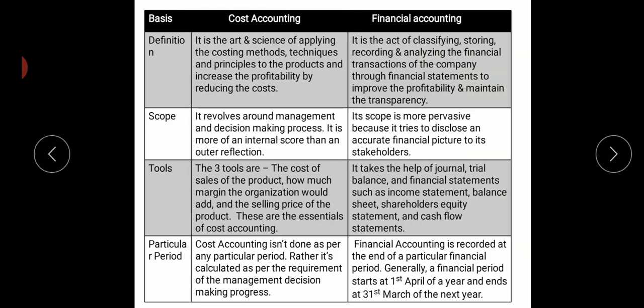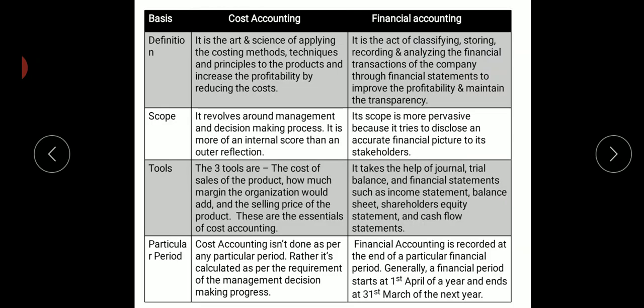Scope. Cost accounting revolves around management and the decision making process. So it is said that cost accounting is more of an inner reflection than an outer reflection. Cost accounting is more relevant to the internal elements of the organization, whereas financial accounting tries to disclose and provide an accurate financial picture to its stakeholders. Financial accounting is more of an outer reflection.